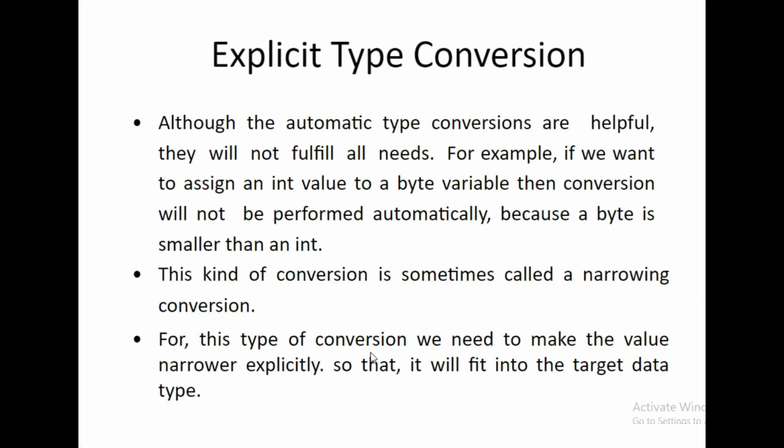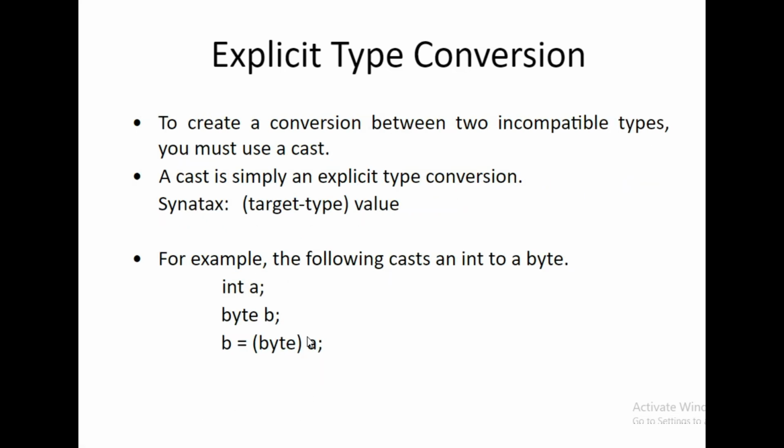For this type of conversion, we need to make the value narrowing explicitly so that it will fit into the target data type. Here there is one example of it. To create a conversion between two compatible types, you must use a cast. The cast is simply an explicit type conversion. The syntax of this explicit type conversion is the target type, in brackets, and then the value.